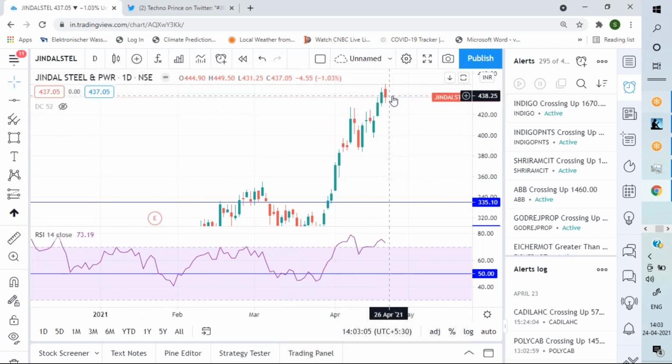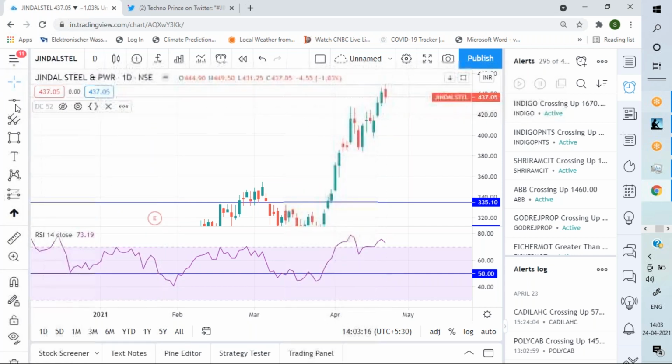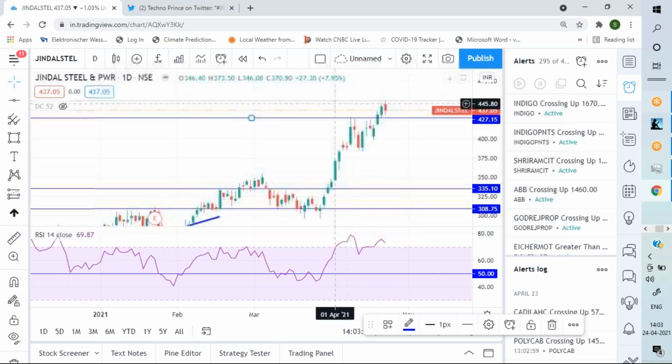Okay, now what it can do, it can create again one or two candles, and towards the upper end of this range I will try to have an entry. Just a second, with a very small stop loss here, at 426, 427. If I get an entry there with maybe a stop loss below 450, the moment it again starts going up, from 426 to 450 above, I will be quite happy to book some part of the profit and trail.